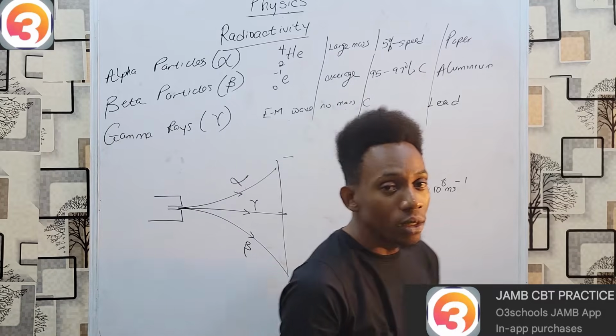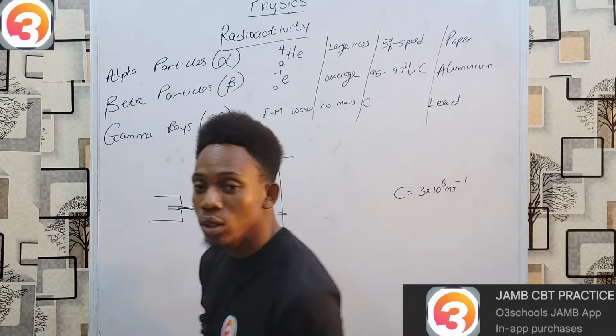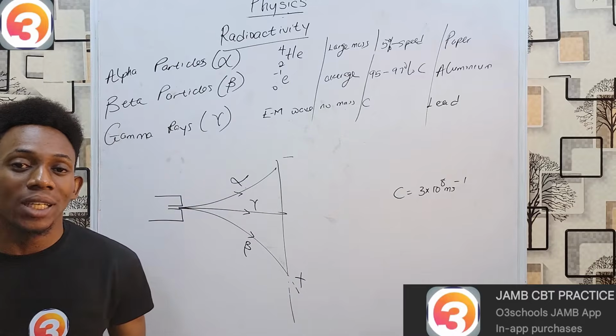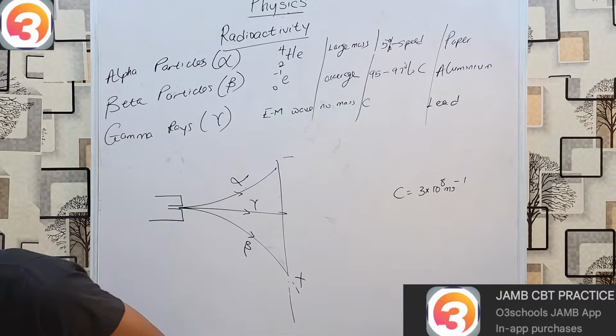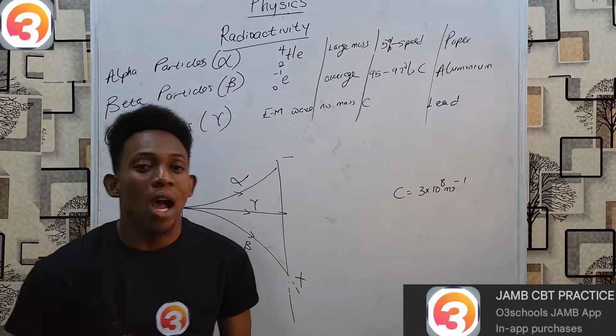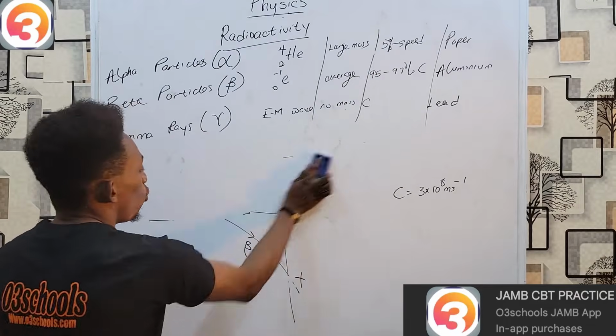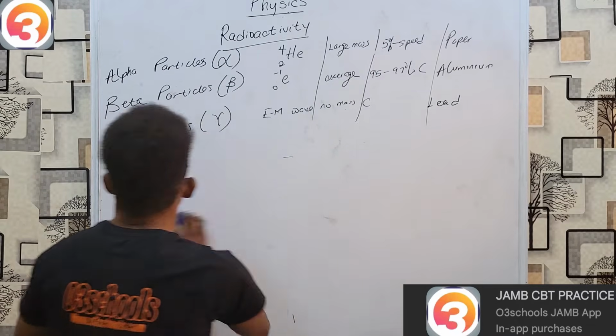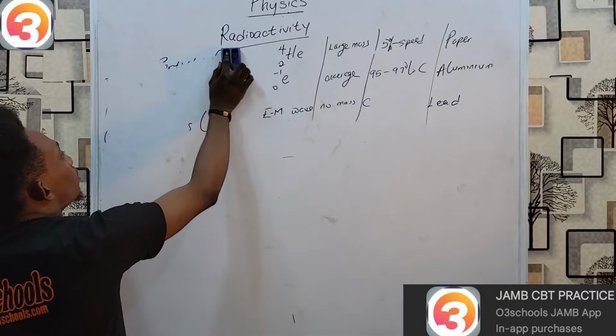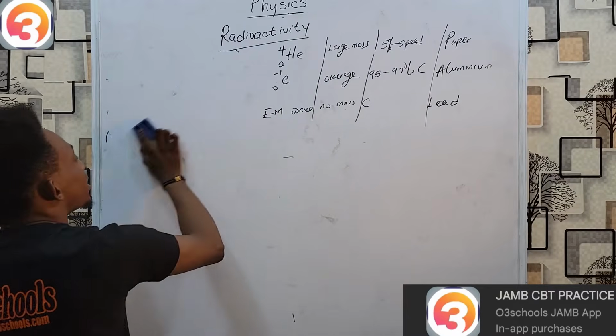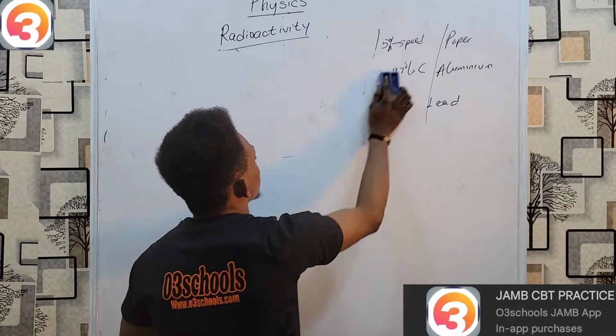Once this is clear, the next one we must look at is a phenomenon referred to as half-life. Now, what is half-life? Half-life refers to the time taken for half of a radioactive sample to decay.